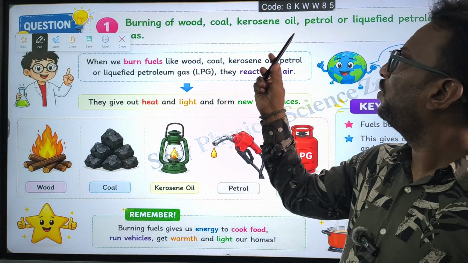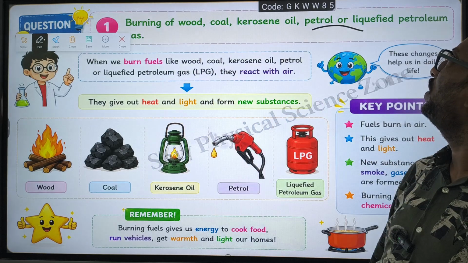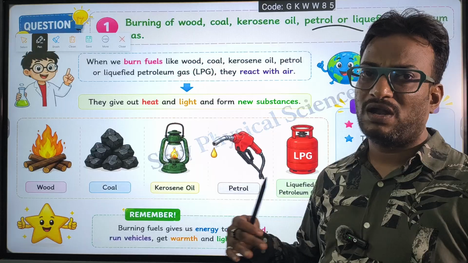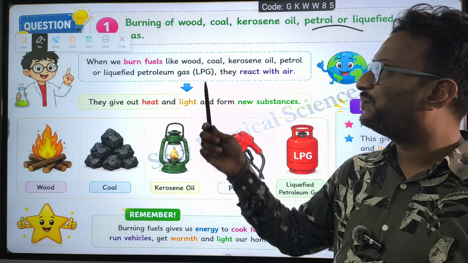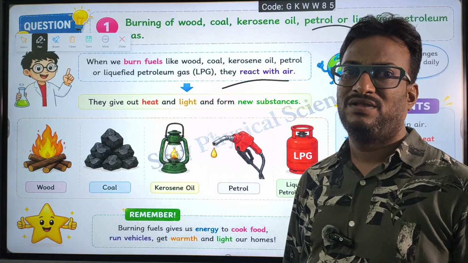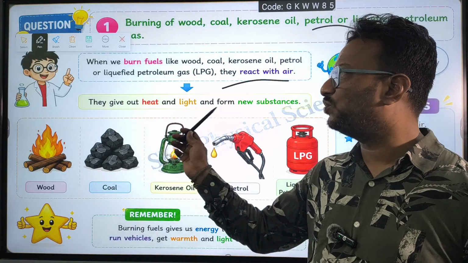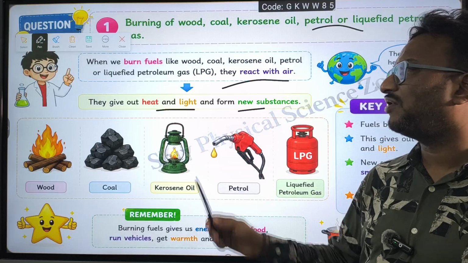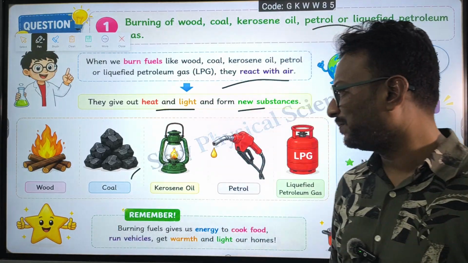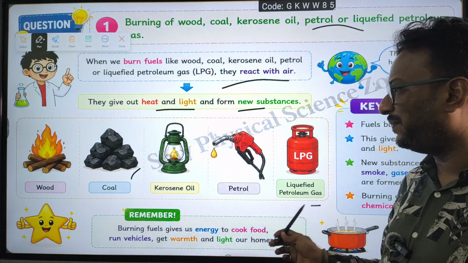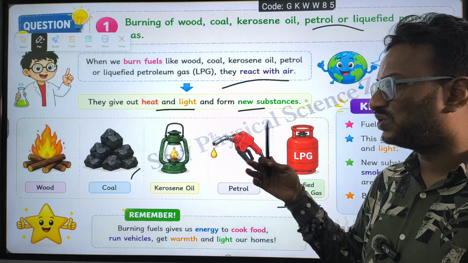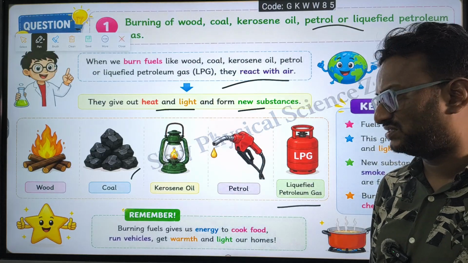Burning of wood, coal, kerosene, oil, petrol and liquefied petroleum gases. These are all called fuels. When we burn these fuels, they react with air, give heat and light, and form new substances. From wood you get coal, and from kerosene, petrol and liquefied petroleum, when they burn, they release a large amount of harmful gases.